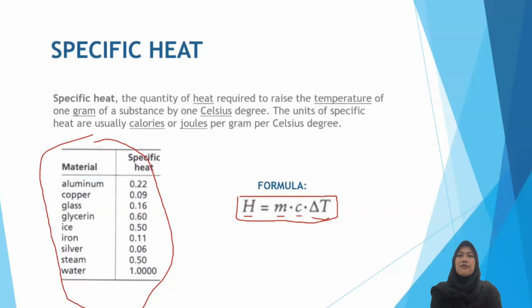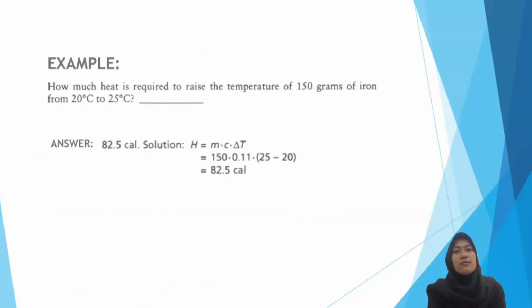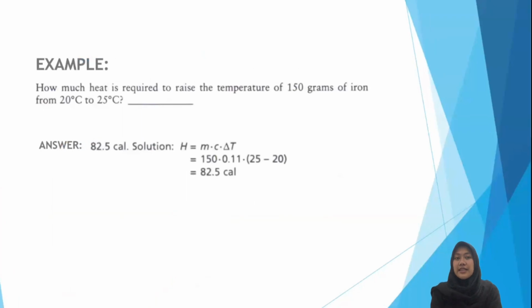And the last one, I have an example. How much heat is required to raise the temperature of 150 grams of iron from 20 degrees Celsius to 25 degrees Celsius? The answer is 82.5 calories.